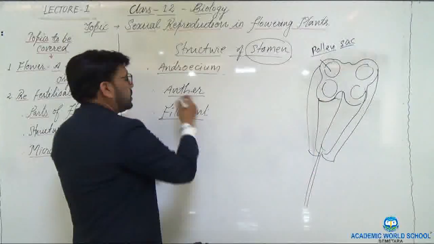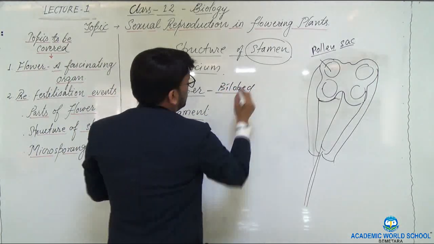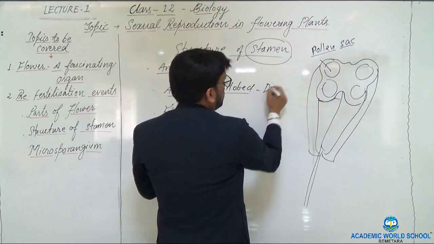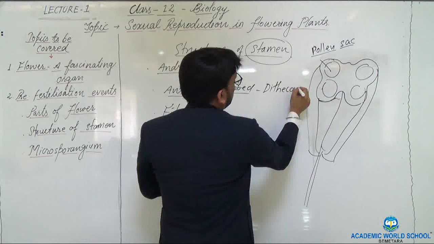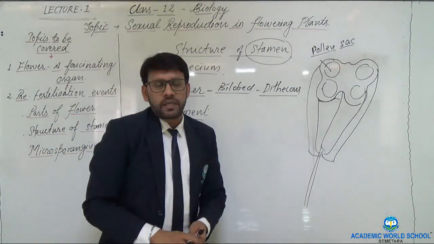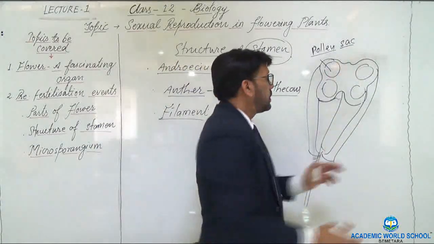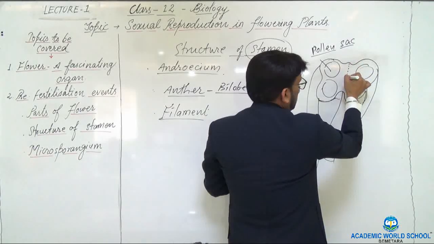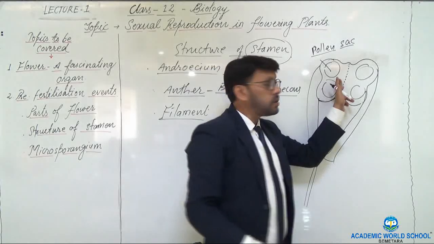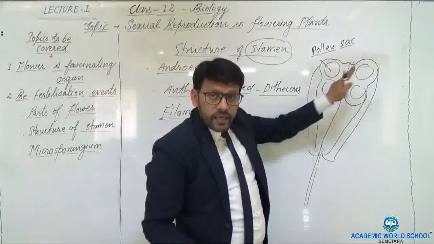Now, as I was telling you, the anther is bilobed, and it is also dithecous. Now see, what does dithecous mean? Di means 2. Theca means a kind of sac, as I told. So these are the two lobes of the anther. This is the first lobe towards my left and this is the second lobe towards my right.